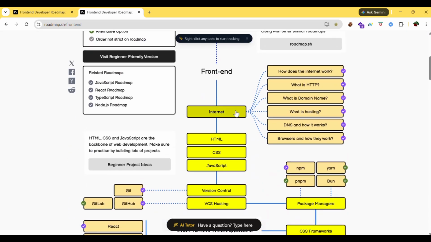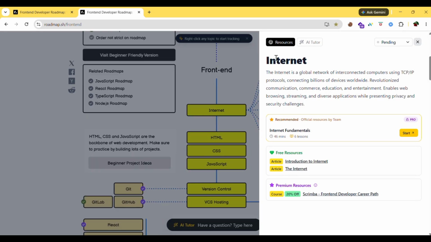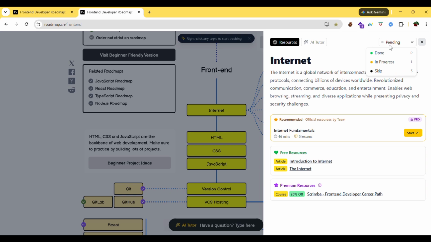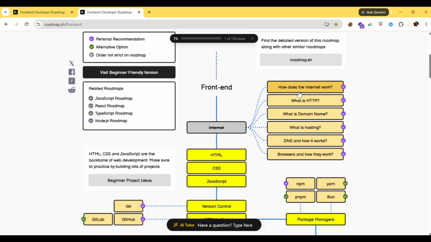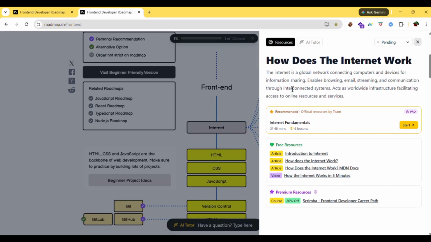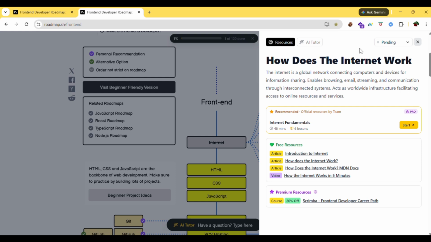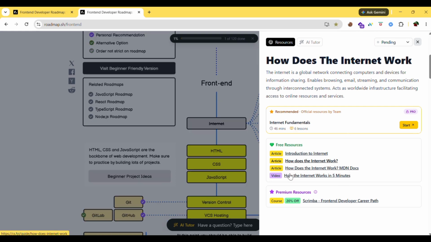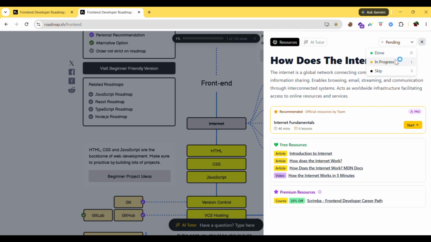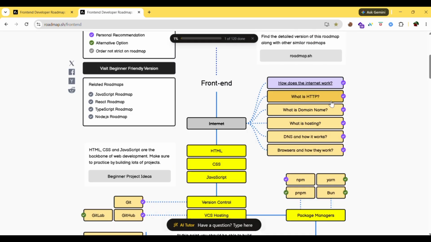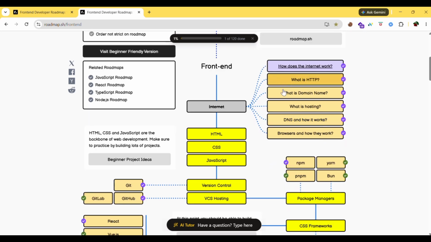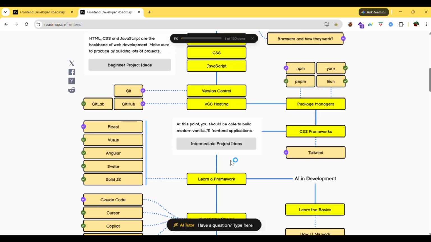If you click on internet, you'll get the free resources. You can go through this, and once completed, you can mark it as done. Then how does internet work? Just go through these resources, and once done, click on done. Or if you are in progress, click in progress and close it. Okay. Like that, you can go topic by topic and complete everything.